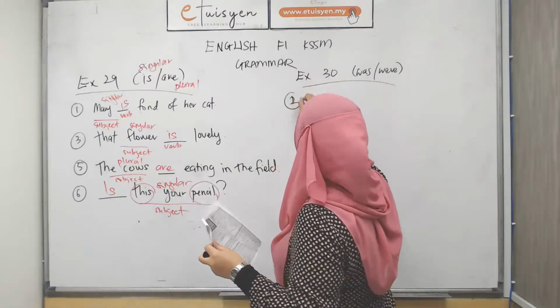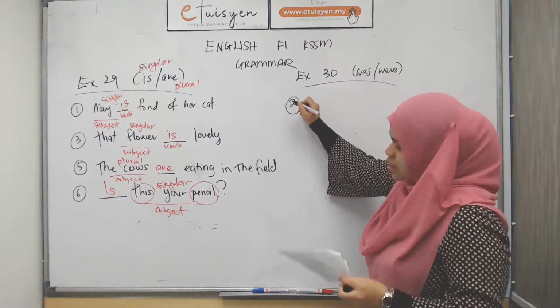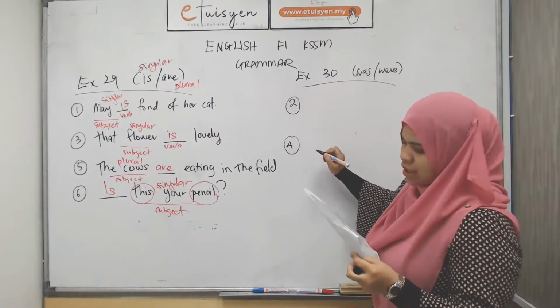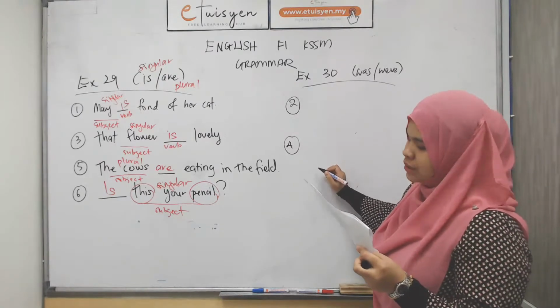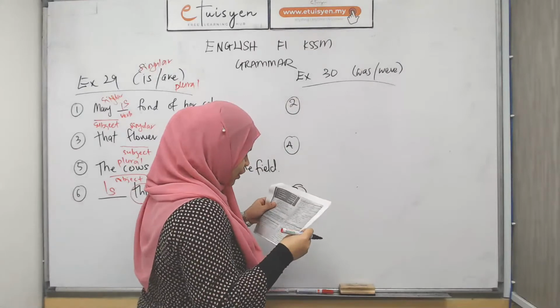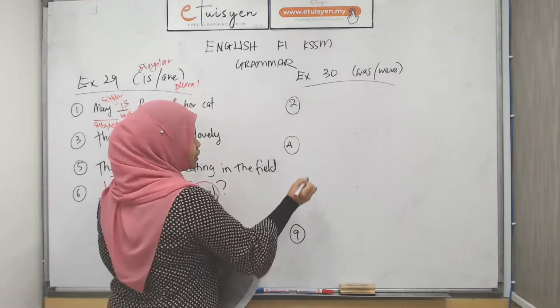So we're gonna do number 2, number 4, number 7, and number 9. Okay? 2, 4, 7, and 9.